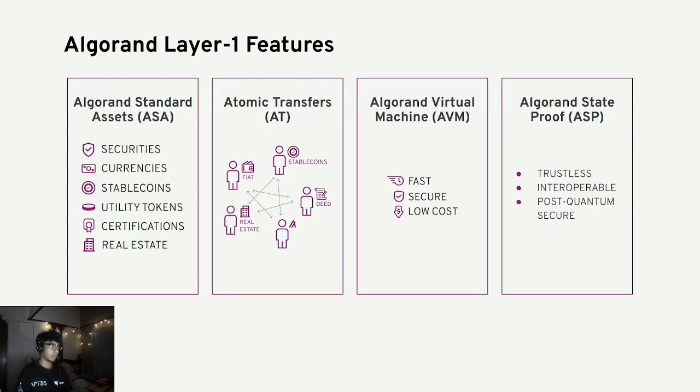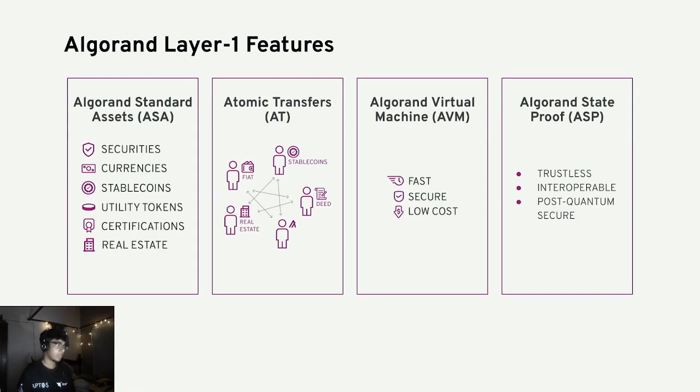If you want to create a coin, you can create it by sending a simple asset creation transaction to the network. And that's it. It's inherent to the protocol and those coins are called ASA, Algorand Standard Assets. It's easy to build a coin, an NFT or whatever assets you want to build.